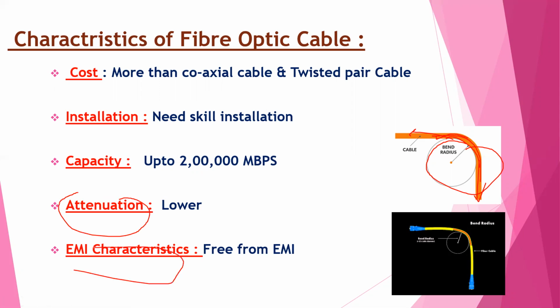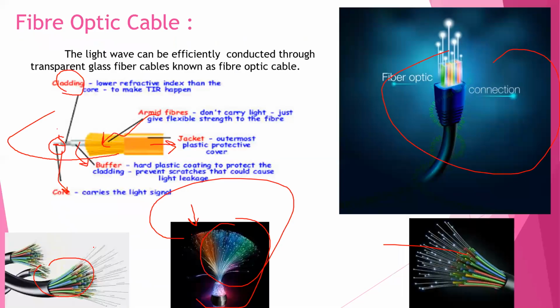EMI. Fiber optic cable does not use electrical signals to transmit data. Therefore, they are free from EMI. The data transfer in fiber optic cable has high security as it cannot be detected by electronic eavesdropping equipment. This is a fiber optic cable.